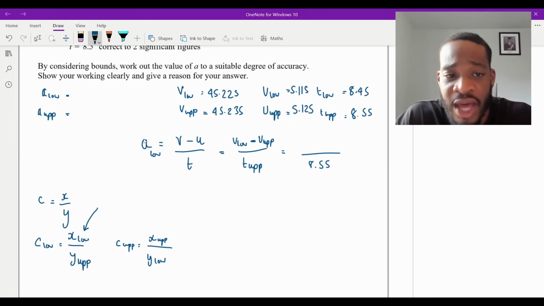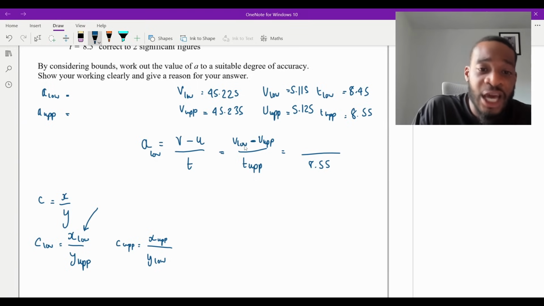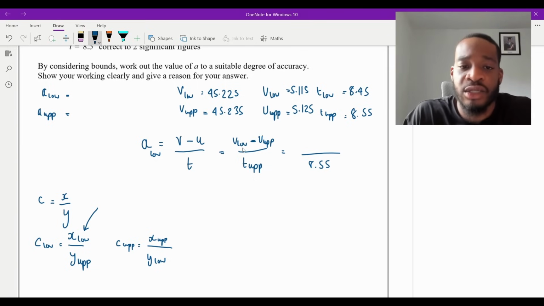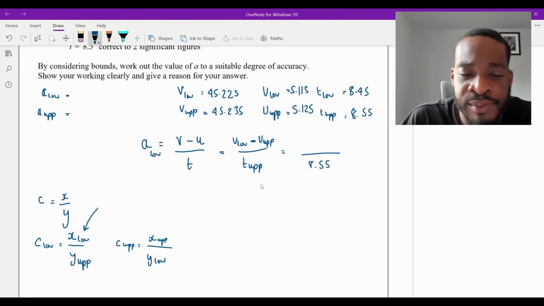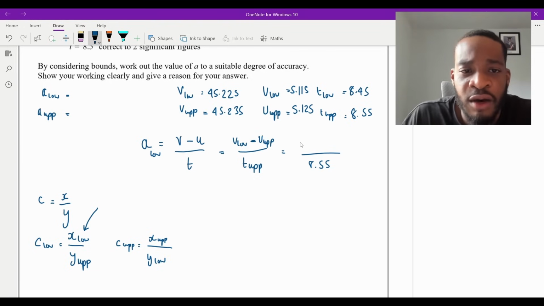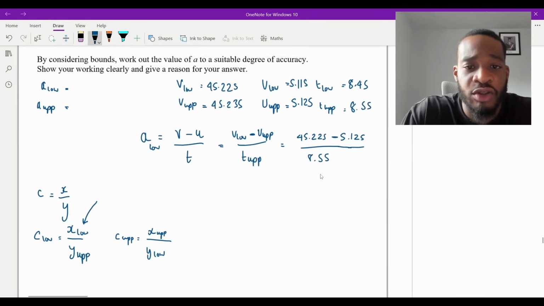We want A overall to be as small as possible. So we want the numerator to be as small as possible, which means we're going to do V lower take away U upper, because we're taking away something as big as possible and the thing we're adding is as small as possible, and the denominator to be as big as possible. So now it's just a matter of putting this in. It's going to be 45.225, that's the V lower, minus U upper, which is 5.125. That is the calculation for the lower bound of A.